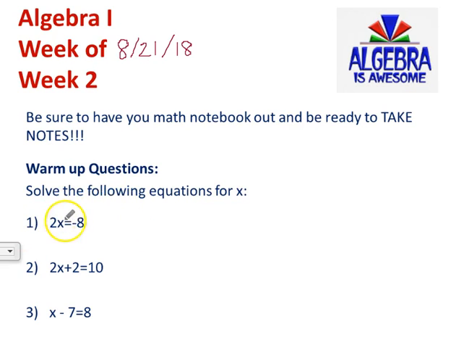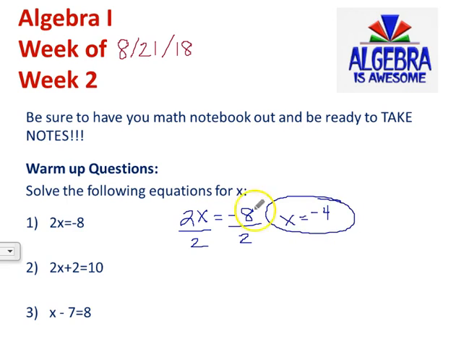All right, so the first problem is 2 times x equals -8. So we need to figure out what the number, when we multiply it by 2, gives us -8. So if we remember, to solve for variables, we always want to do the opposite of what's being done to the variable. So in this case, 2 is being multiplied by x, so the opposite of multiplying is dividing. So to solve this problem, we're just going to divide each side by 2. And -8 divided by a positive 2 is going to give us the answer of x equals -4, because a negative divided by a positive is a negative. So x equals -4 for the first problem.